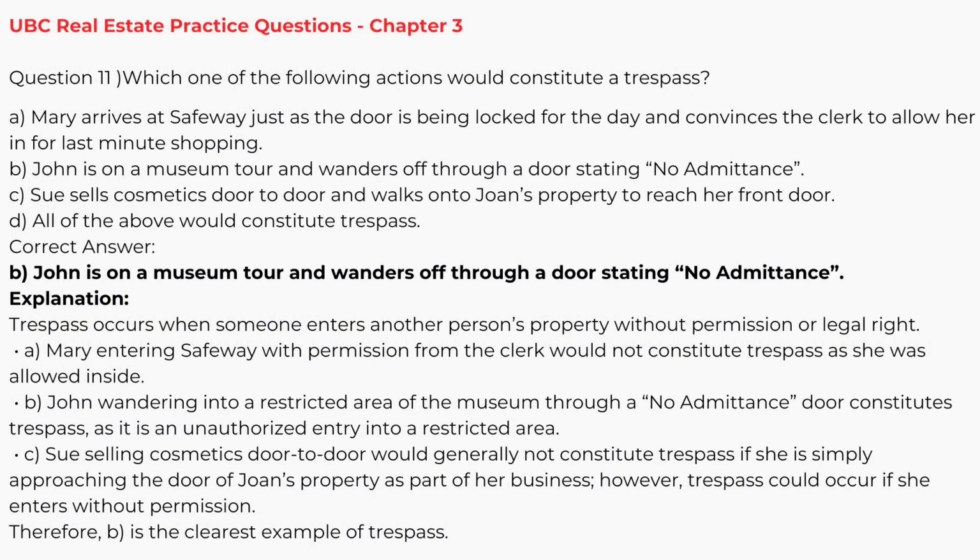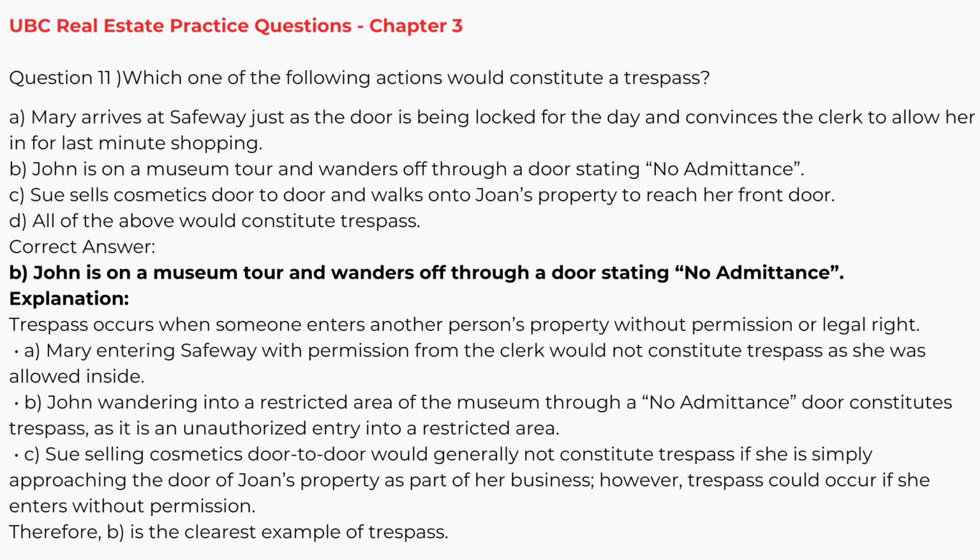Question 11. Which one of the following actions would constitute a trespass? A. Mary arrives at Safeway just as the door is being locked for the day and convinces the clerk to allow her in for last-minute shopping. B. John is on a museum tour and wanders off through a door stating no admittance. C. Sue sells cosmetics door to door and walks onto Joan's property to reach her front door. D. All of the above would constitute trespass.